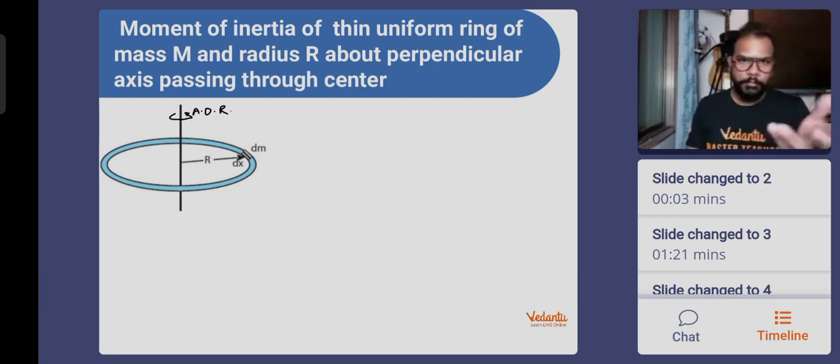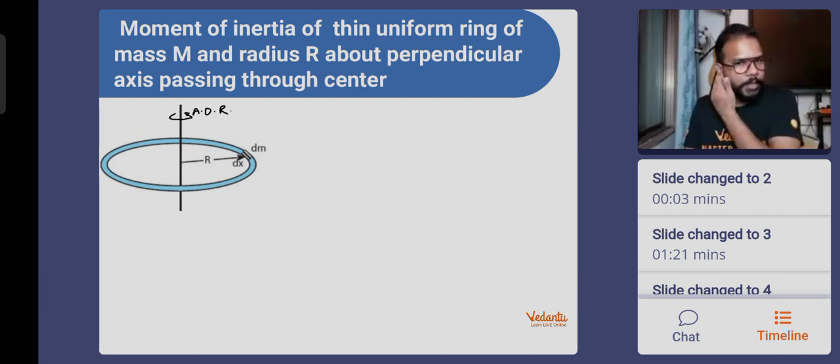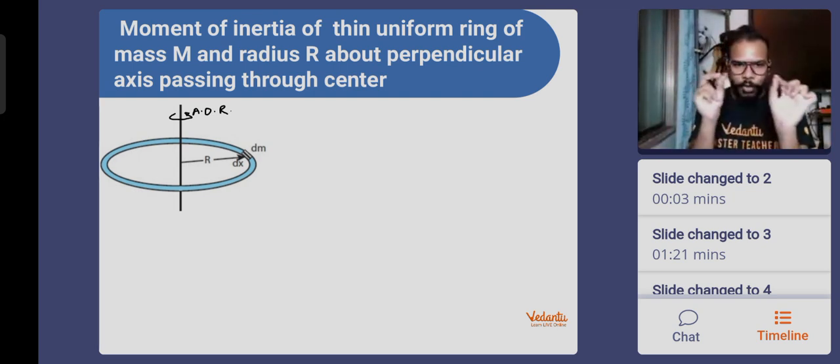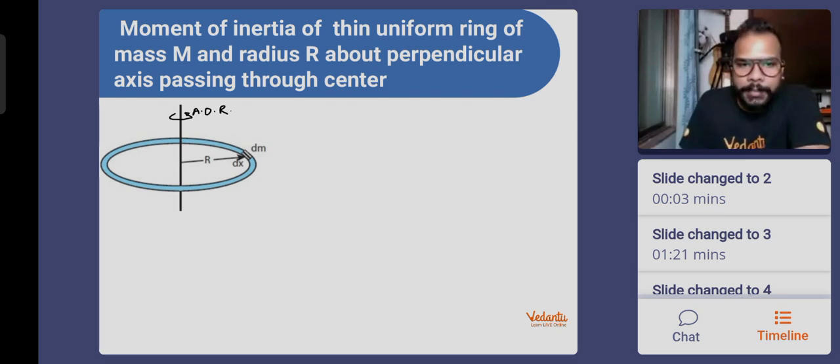and the axis of rotation is visible in the diagram. The mass of the ring is m, the radius is capital R. We need to find out the moment of inertia of this thing. The point is, this time the biscuit packet has a shape of a ring, and all the biscuits are of mass dm. And if we speak about its thickness, for that I need to take you back a little when we did the derivation.